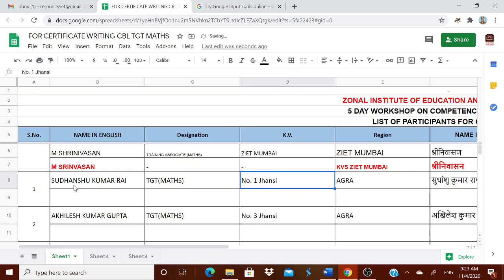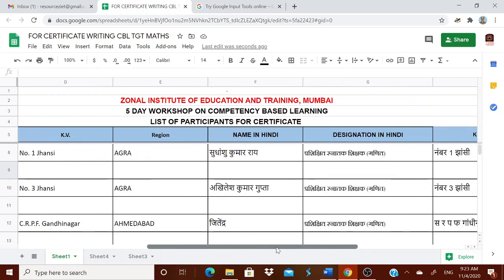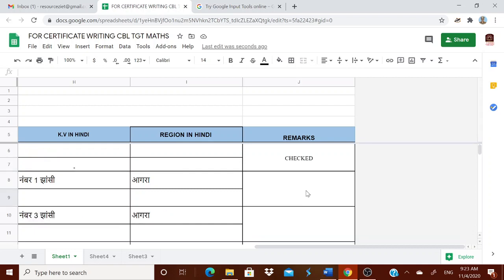I repeat once again. Kindly identify your name. Below your name one row is kept vacant for doing corrections. If there is any change, please do the correction below that and convert the color of the font into red. If there is no change, put one hyphen. Please come back to the last column and kindly type checked, which means that you have seen it. No need to save it. This sheet will get automatically saved.